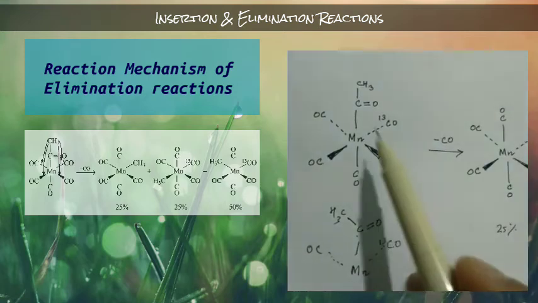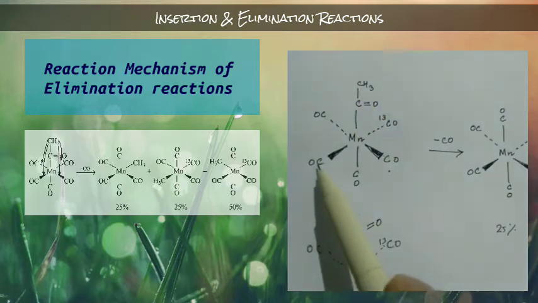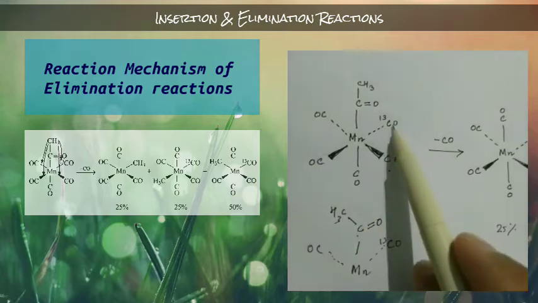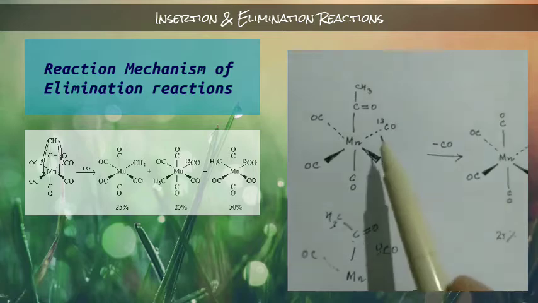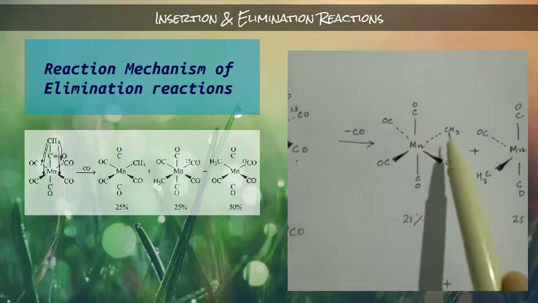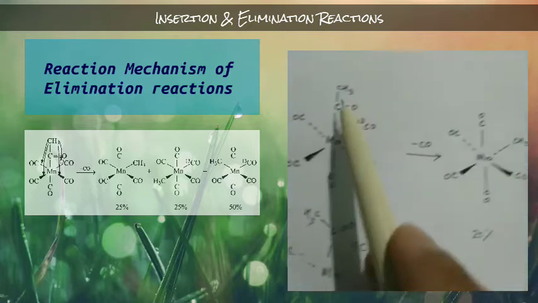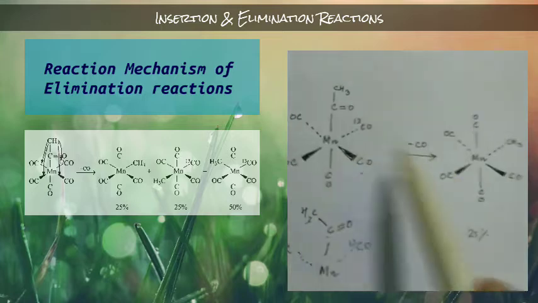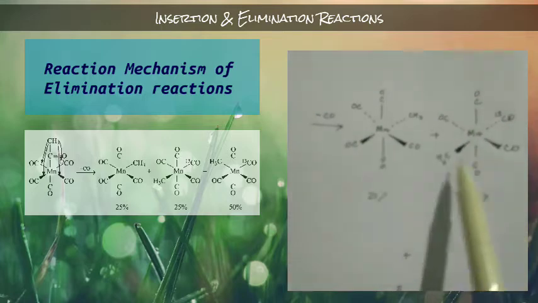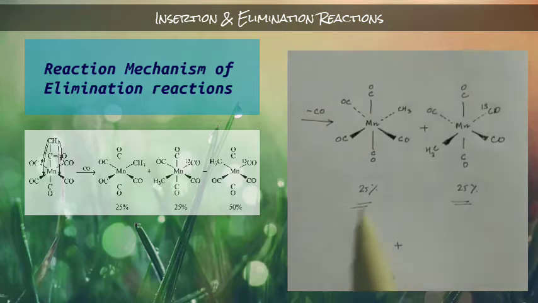Understand? And also this CH3 can form bond with this metal by using this side or this side, but this is slightly difficult than this one, okay. That's why you see, the CH3 and metal bond here is slightly difficult. That's why it is going to give you 25% product.